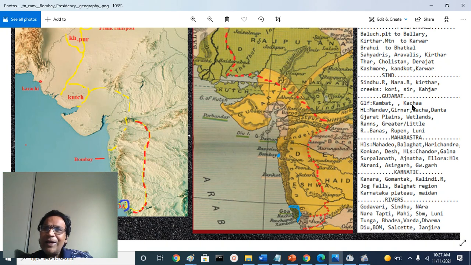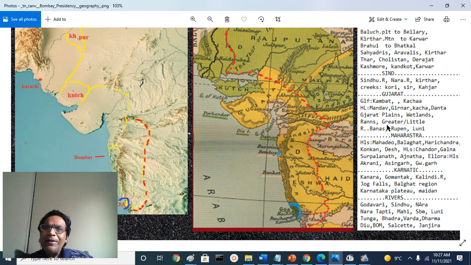And the Kutcha region we looked at, and there are a lot of hills, Mandav Hills here in Kutcha, and Girnar Hills in the Saurashtra region, and Danta Hills, parts of Aravallis, like in Banaskanta, Sabarkanta, and Maharshana, those areas. And I have not mentioned here, there are Rajpipla Hills, they are outliers of Satpura.